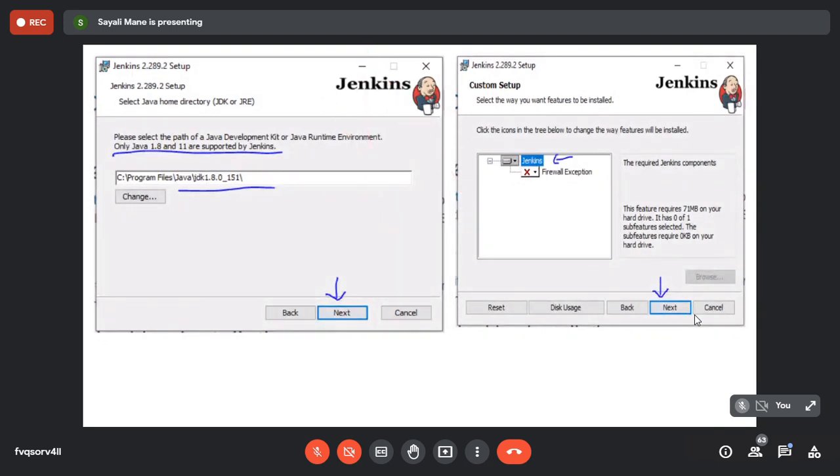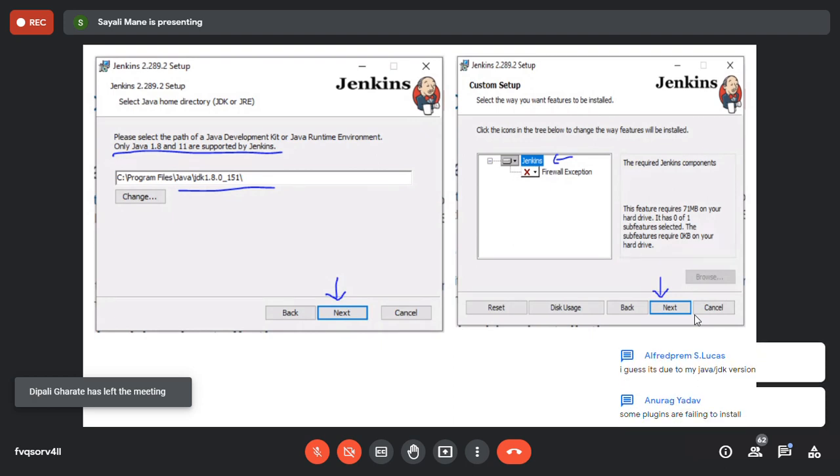Okay. So after this, click on the custom setup. Here Jenkins is there. So click on the Jenkins and then click on the next one. Installation failure, unable to install pipeline GitHub failure. Okay. Are you getting installation failure for that?